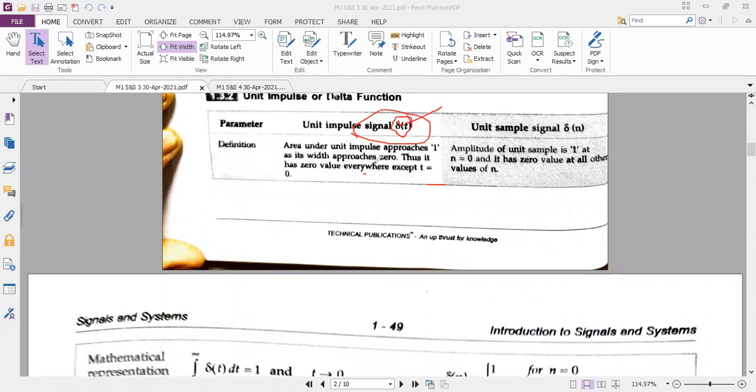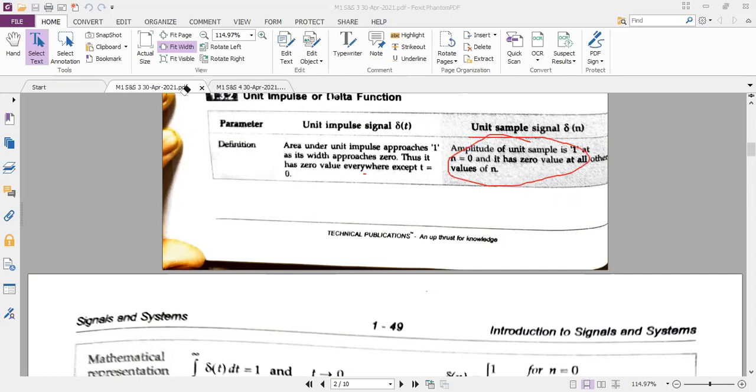So the area under unit impulse approaches 1. So the amplitude is 1 as its width approaches 0, which should be completely 0. And it has 0 value everywhere except at t is equal to 0. At t is equal to 0, it has the amplitude 1 and other places it is 0. That is the definition they have given here. The same definition they have given for the discrete time signal. So it is exactly the same. In place of t, you have to write n.